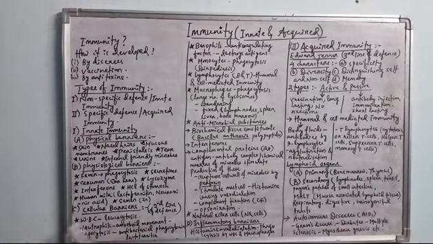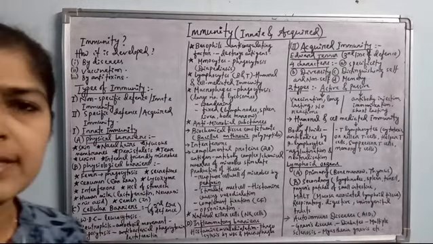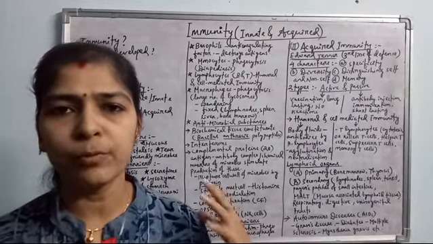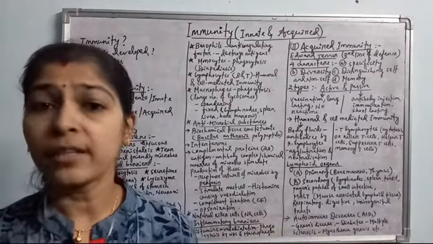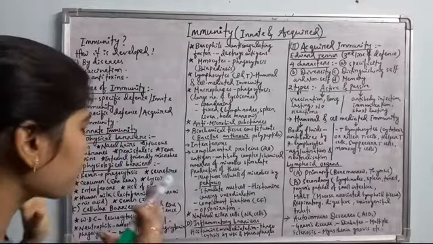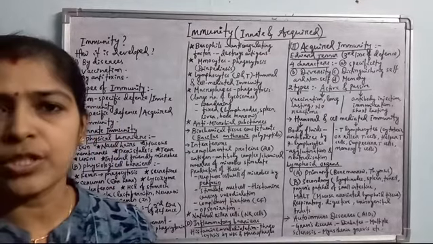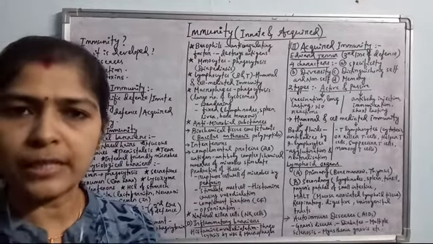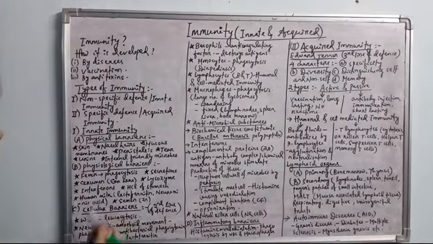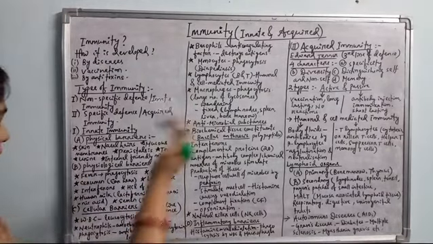Then come to the third one, cellular barriers. Different cells are there in our body, in our blood. WBC is the number one fighter cell of our body, and many different types of modification of WBC are also there which act as phagocytic cells, and I will describe many different examples here.